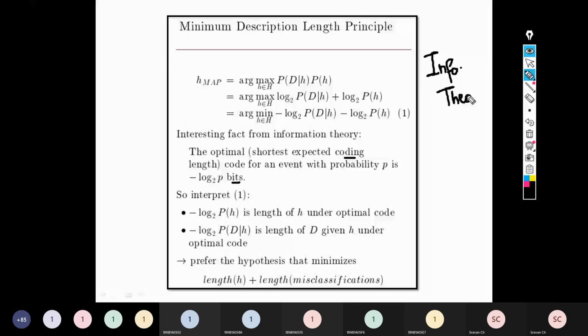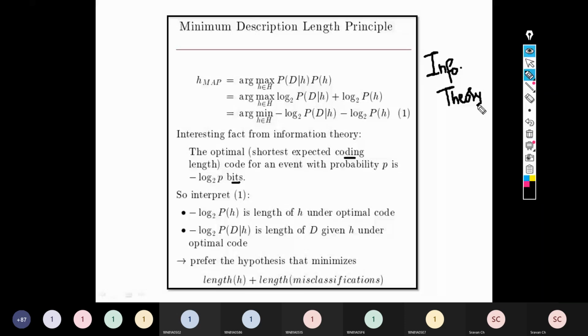So in information theory, there is a concept of representing any information in the form of coding bits, or in the form of codes, right? Just like the encoding decoding concept, you try to represent anything in the form of code. So that concept of representing any information in the form of coding bits is used here.